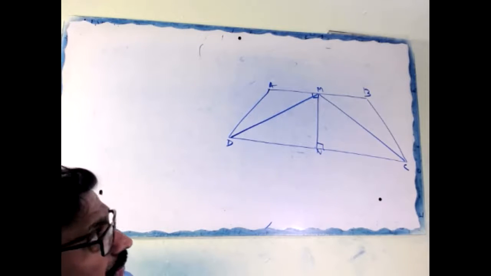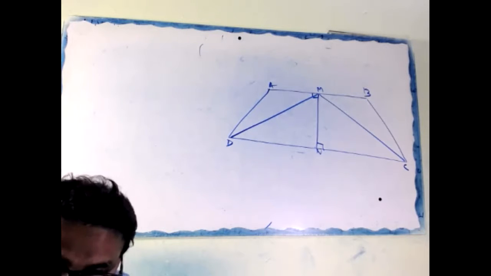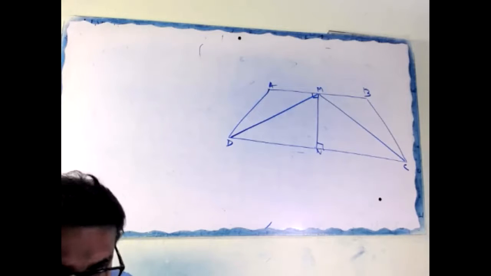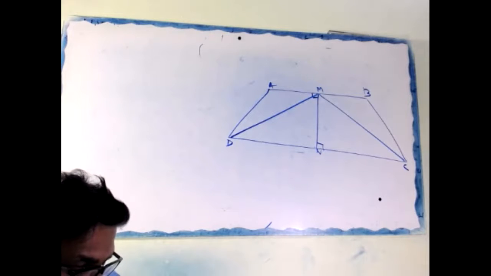Prove that AD equal to BC. Okay, first draw the figure and write given and what you have to prove. That's all.